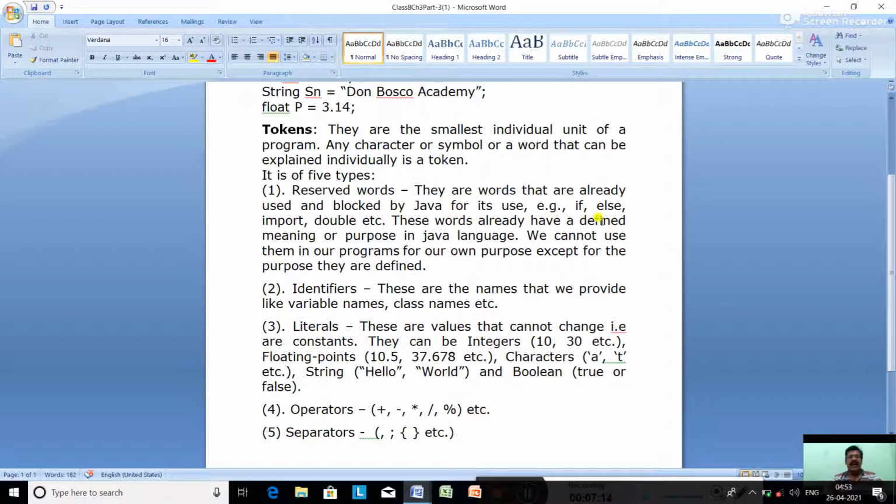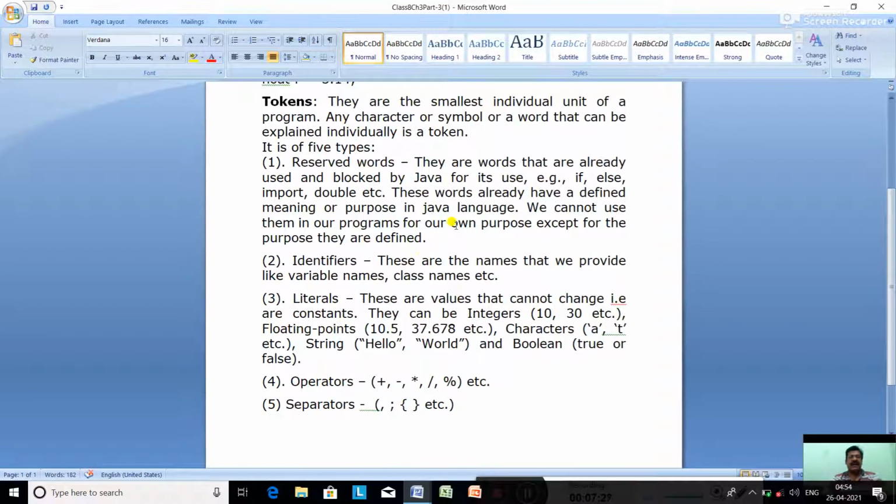These words already have a defined meaning or purpose in the Java language, and we cannot use them in our programs for our own purpose except for the purpose they are defined. These words cannot be used as a class name, as an identifier name, as a method name, or as variable names. Okay, these words cannot be used by us.